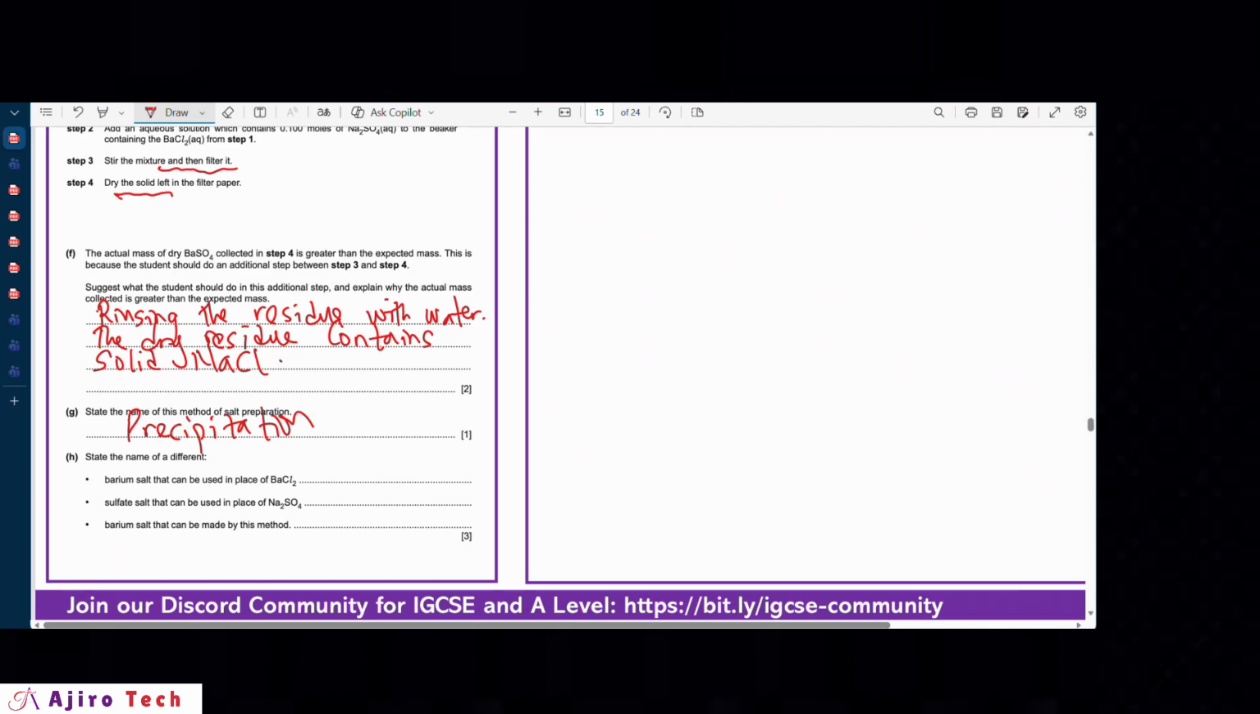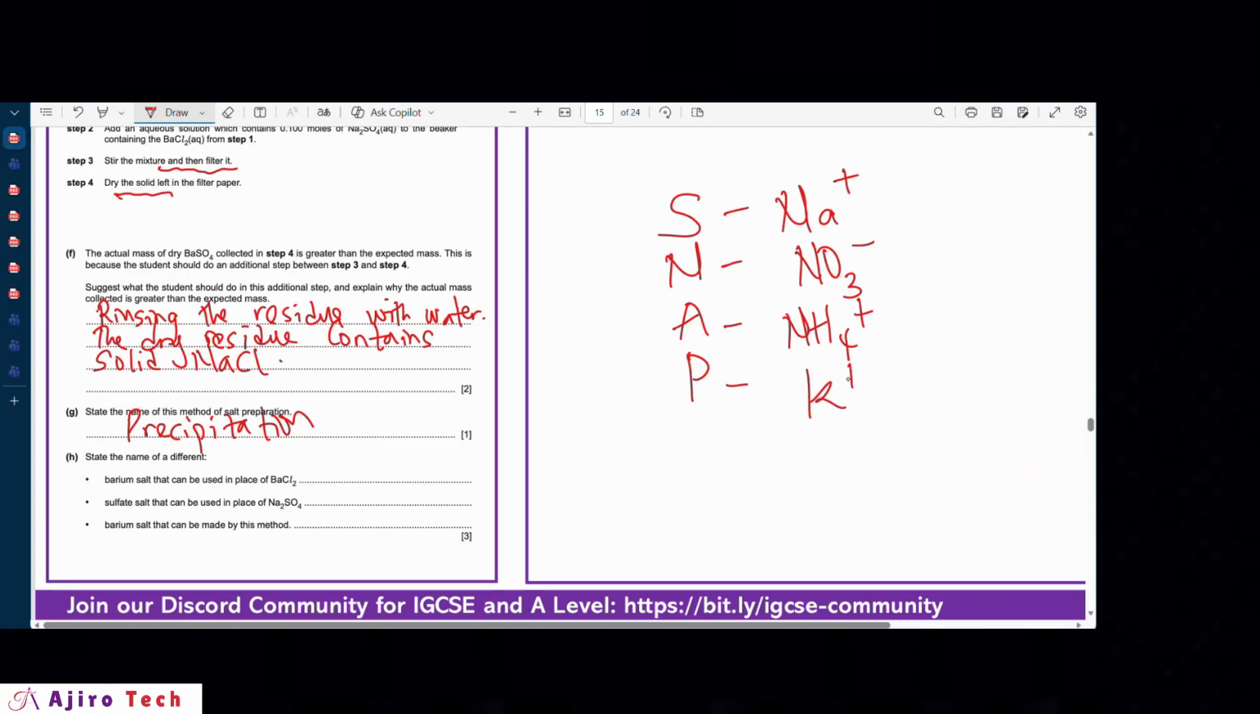Now, remember that we are dealing with producing an insoluble salt, and to produce an insoluble salt, you need two soluble salts. And I have a simple way to learn your soluble salts. We have SNAP: S for sodium, N for nitrates, A for ammonium, and P for potassium. So SNAP, just like snapping a picture.